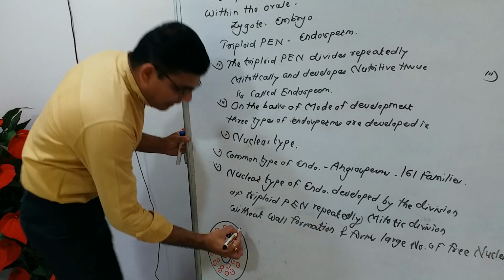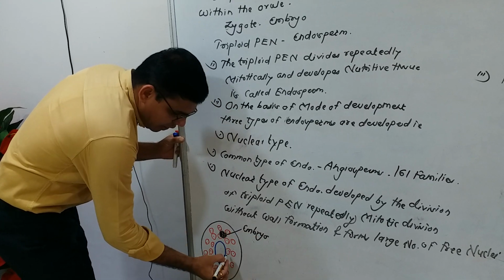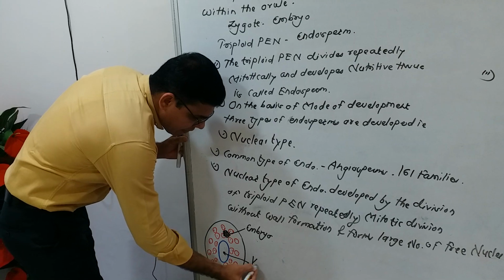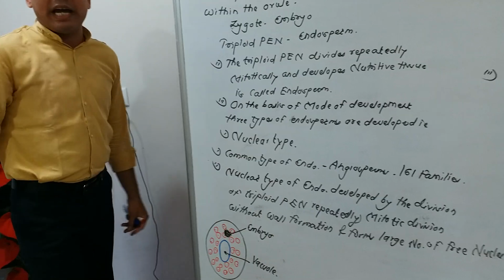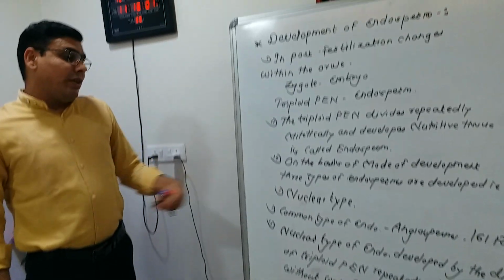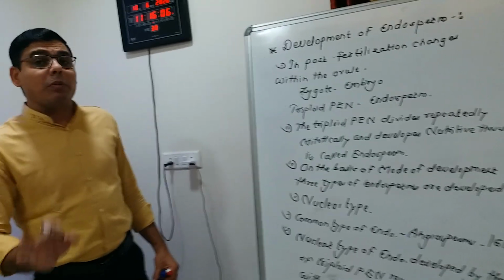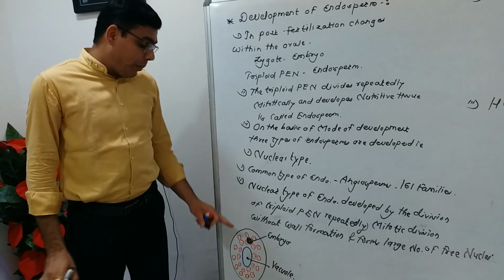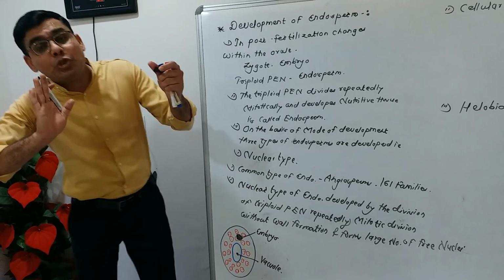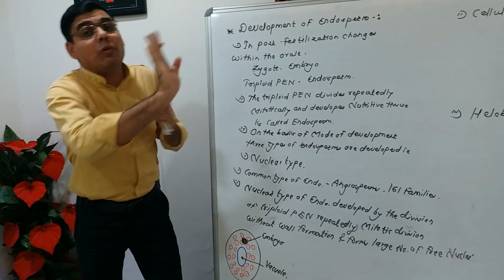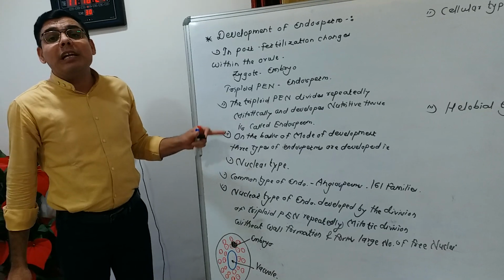This is the embryo, this is the vacuole, and these are the free nuclei. So this is the structure of the nuclear type of endosperm. In it, the large central vacuole pushes the free nuclei to the periphery.